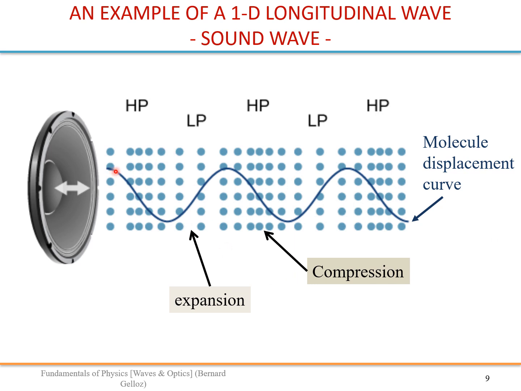These dots are supposed to represent the air molecules. So these are high pressure zones where there is compression, and low pressure zones where you have expansion.